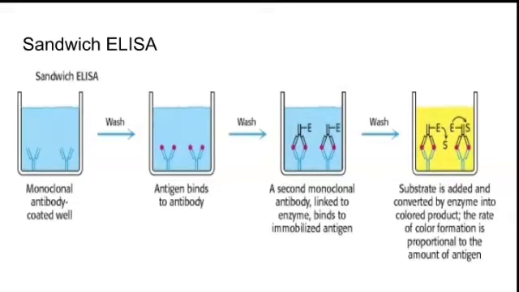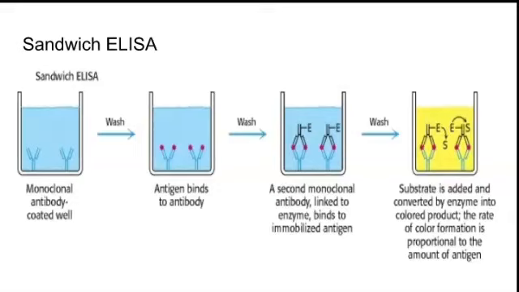In sandwich ELISA, there will be a monoclonal antibody coated well. Inside the well they will add the antigen, then wash, and add the enzyme coated antibody, a second set. They become a pair and they will add substrate to give color. So this is how they do the ELISA test.